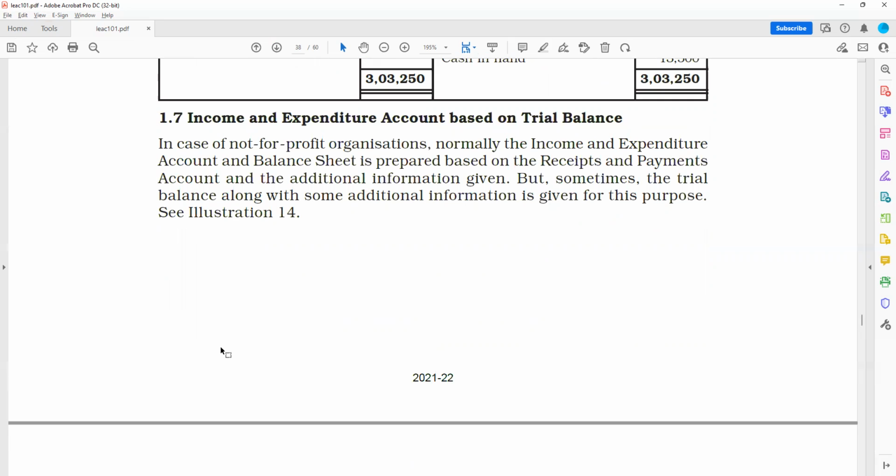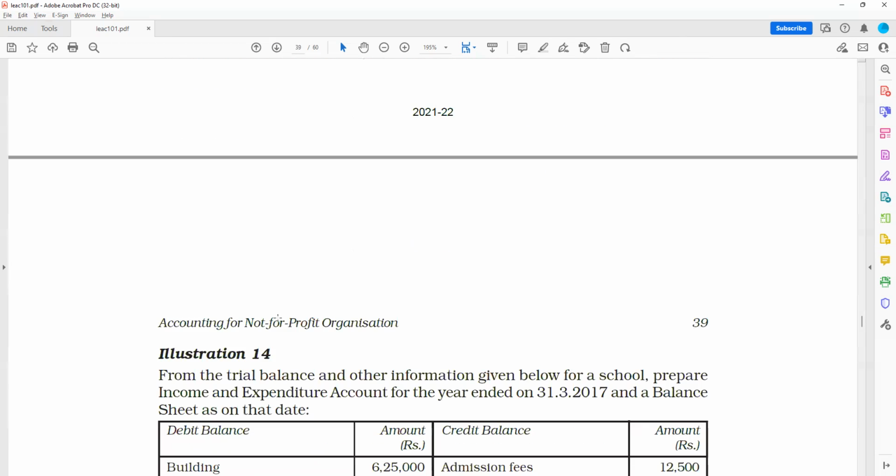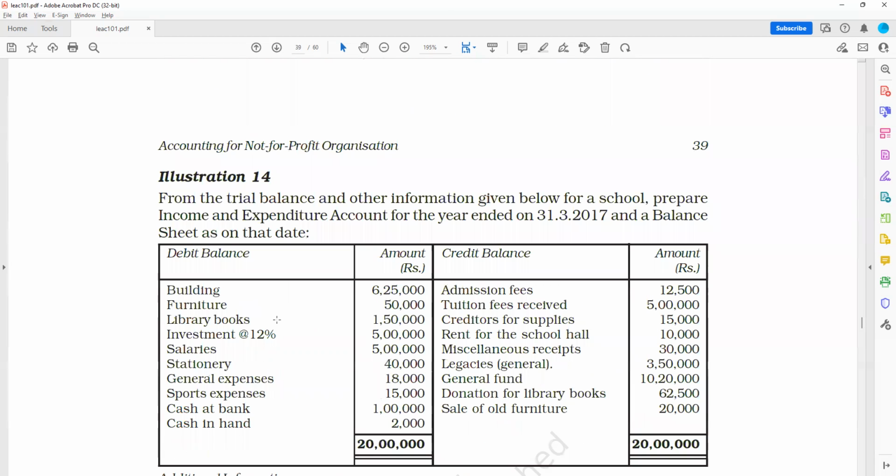One should know how to prepare income and expenditure account using the raw figures, then how to form them into a receipts and payments account, and then apply the same concept in the income and expenditure account.